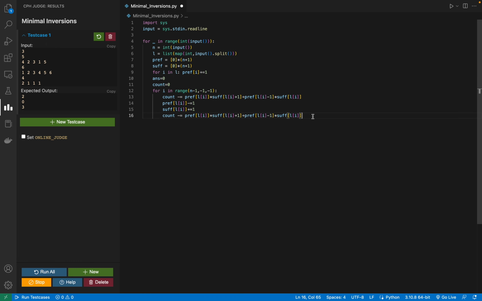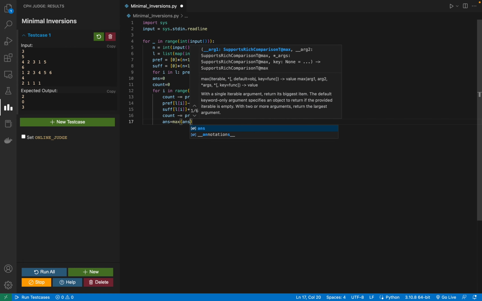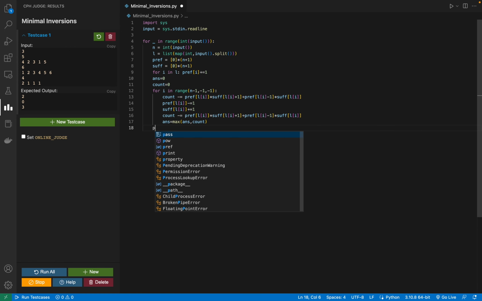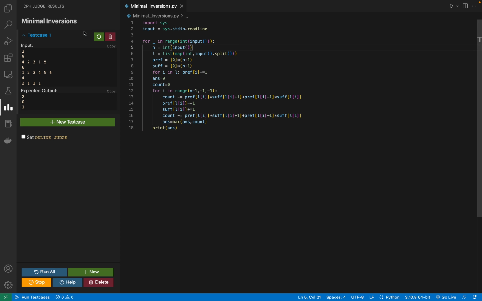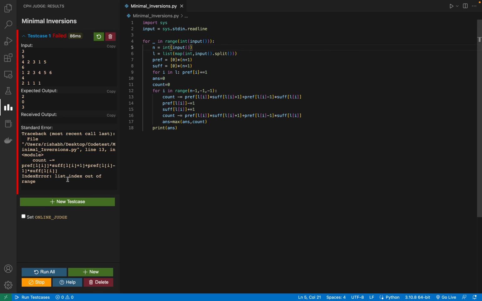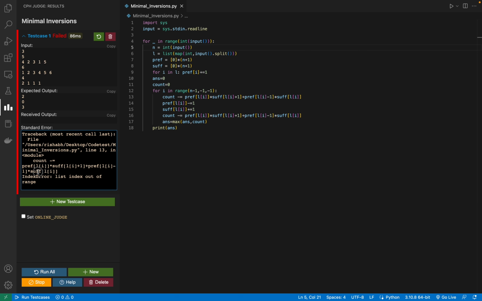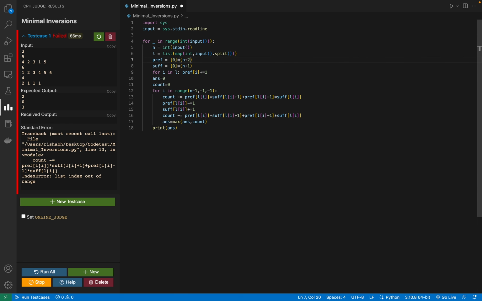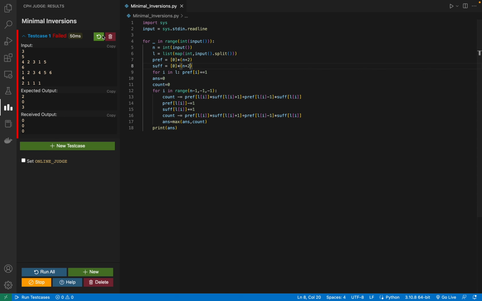I have added my plus 1 to the whole suffix array, and now I'm going to maximize my answer. And in the end I can just print my answer. Okay, why is this happening? I can just increase this by 1 and it should work out, right? And I'm getting a 0 0 0. I think it is because I have done this and I'm still getting a 0. Okay, why is this happening?